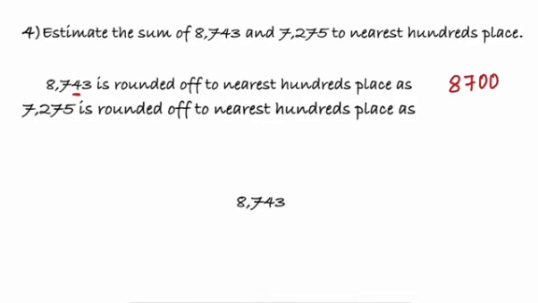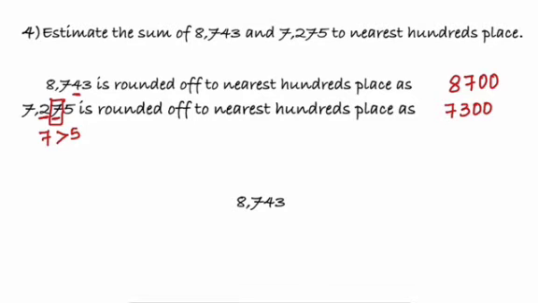Now for the next number, 7275, when it is rounded off to the nearest hundreds place, what do I get? Though 2 is less than 5, it is in the hundreds place. We have to consider the tens place when we are rounding off to the hundreds place. So 7 is greater than 5. So I replace both tens and units place with 0 and add 1 to the hundreds place.